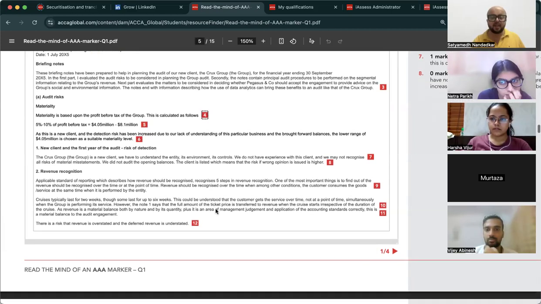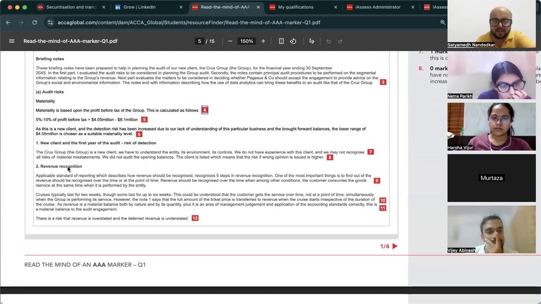Up, revenue recognition is the next risk. The applicable standard of reporting, which describes how revenue should be recognized, recognizes five steps in revenue recognition. One of the most common things is to find out if the revenue should be recognized over time or at a point in time.